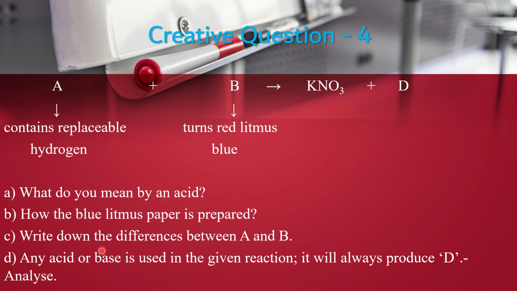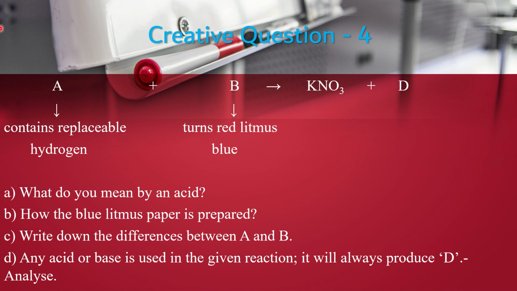4. This is a reaction between two compounds A and B, and the products are KNO3 plus D. Now A contains replaceable hydrogen, that means A is an acid, and B turns red litmus blue, that means B is a base.